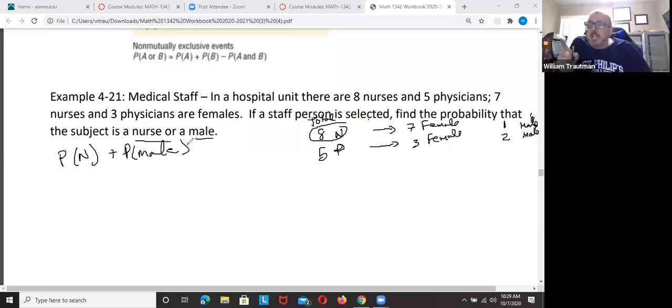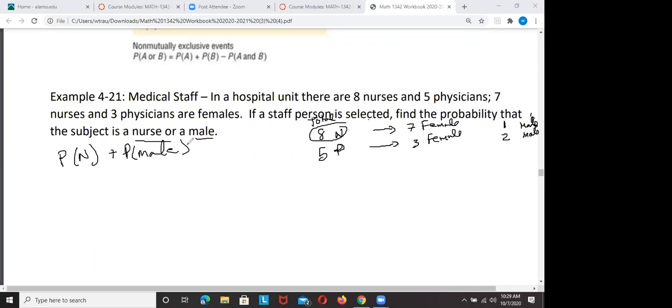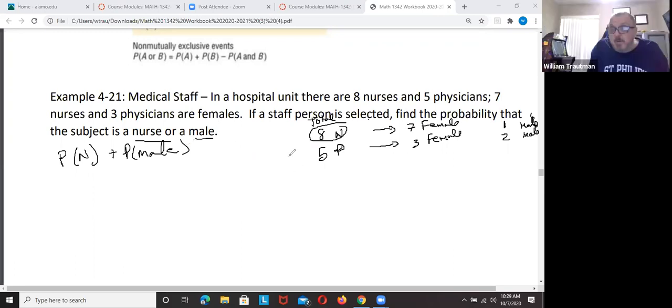Can a nurse and a male happen at the same time? Yes, because we already said that there's one male nurse.